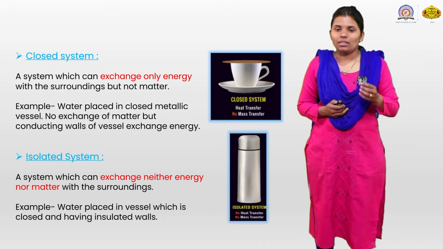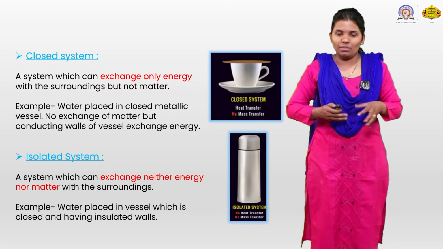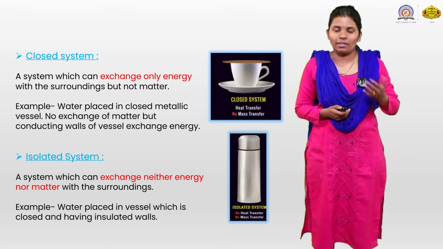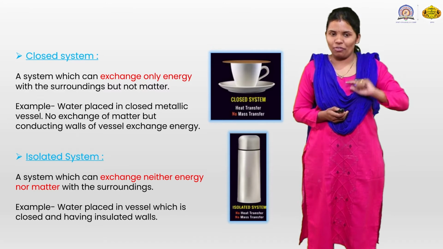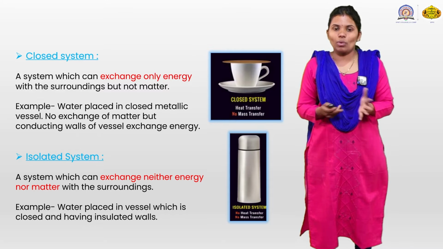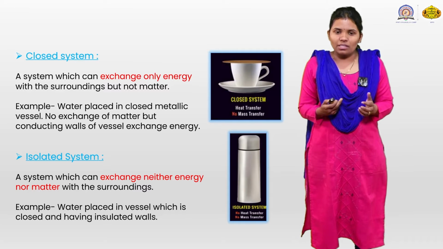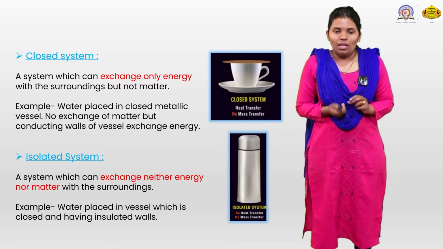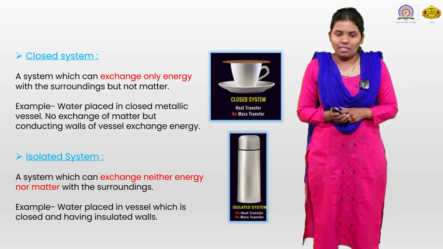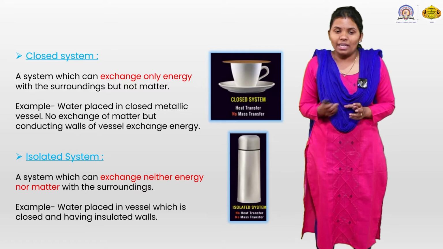As you know, when the hot tea is inside the cup, the system gets hot, so there is only energy exchange, not matter. As it is closed, there is no exchange of vapors. Water placed in a closed metallic vessel has no exchange of matter, but the conducting walls of the vessel exchange energy. The isolated system, a thermos flask, is the example of a system which can exchange